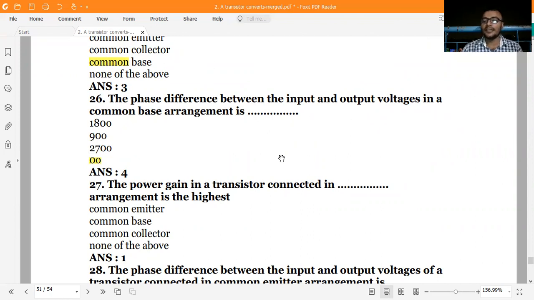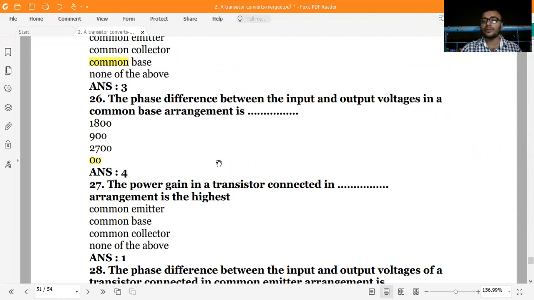It is 0 degree because if you supply the current, there is no reverse voltage opposing. What is the common base?